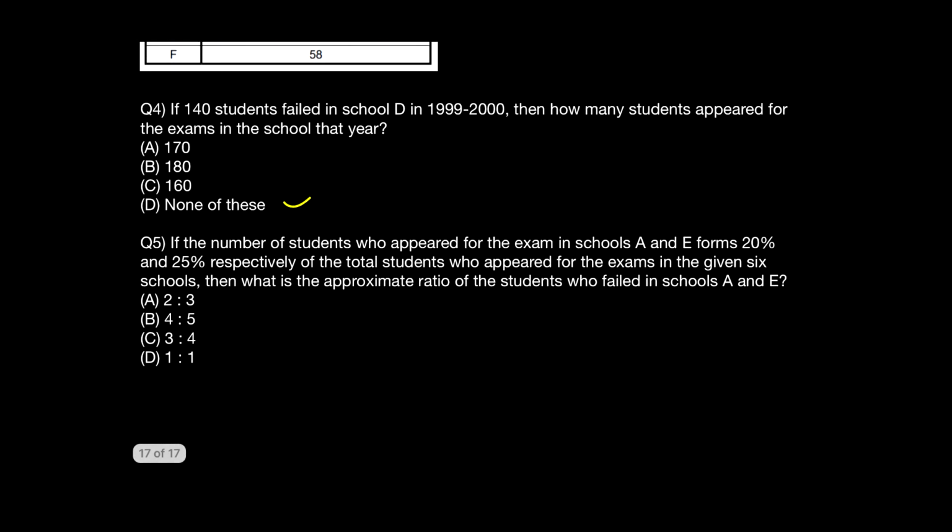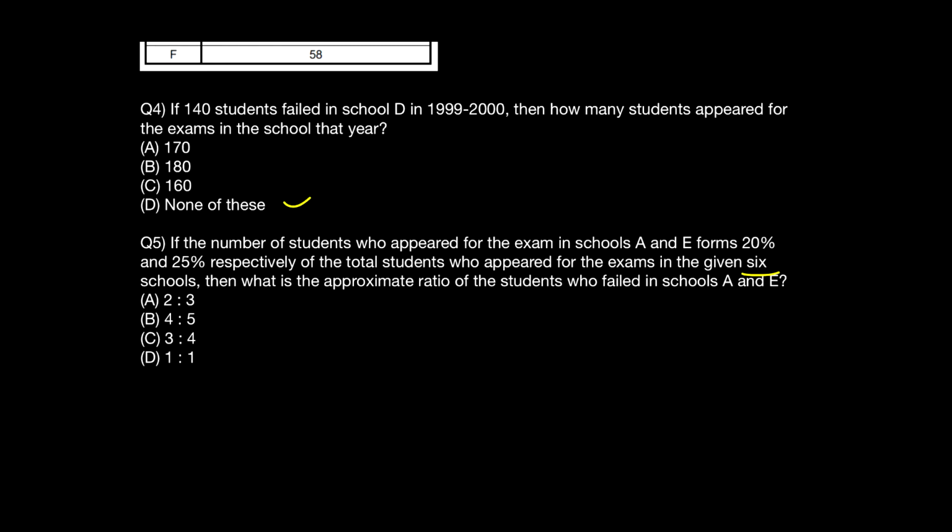If the number of students who appeared for the exam in schools A and E forms 20% and 25% respectively of the total students who appeared for the exams in the given 6 schools, then what is the approximate ratio of the number of the students who failed in the exam?